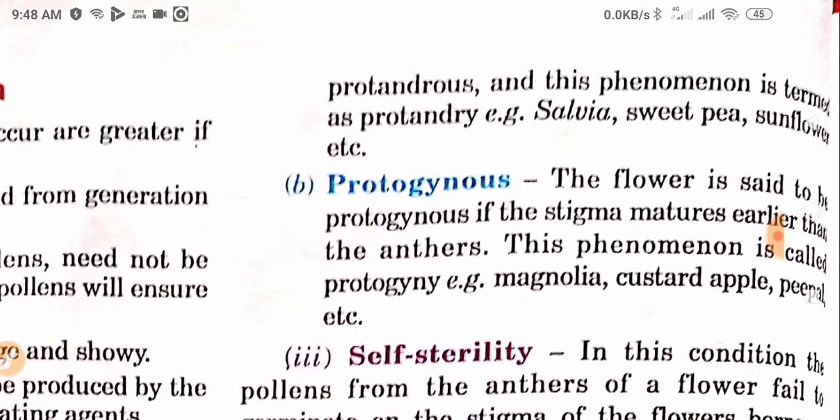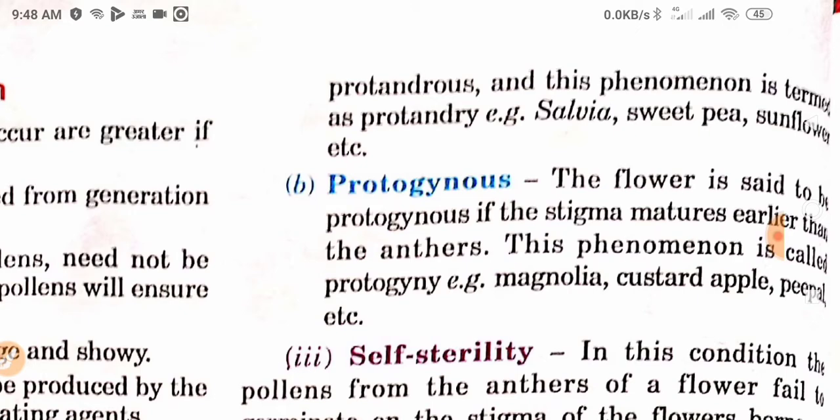Examples are salvia, sweet pea, sunflower. And protogynous: protogynous means when the stigma matures before the anthers. Examples are magnolia, custard apple, etc.